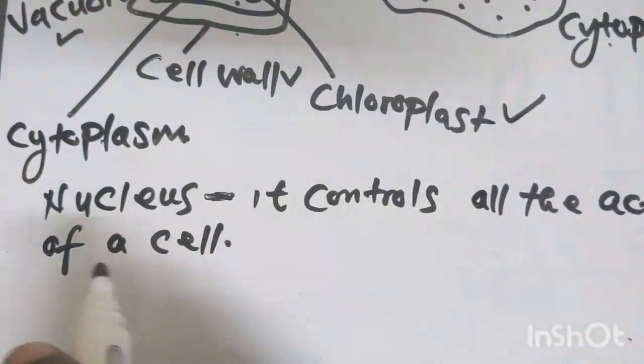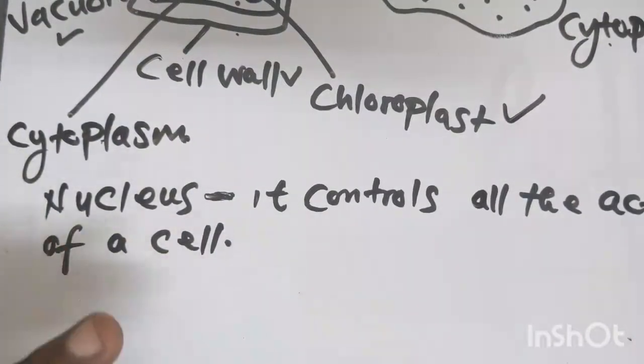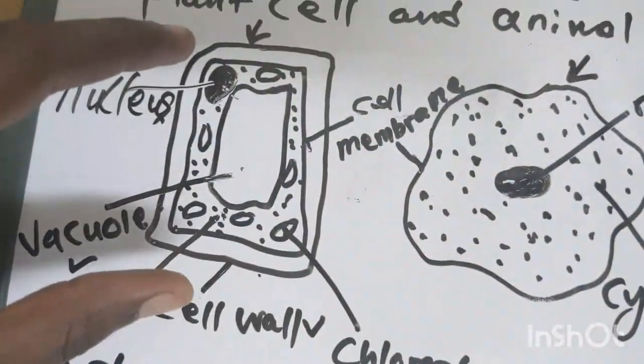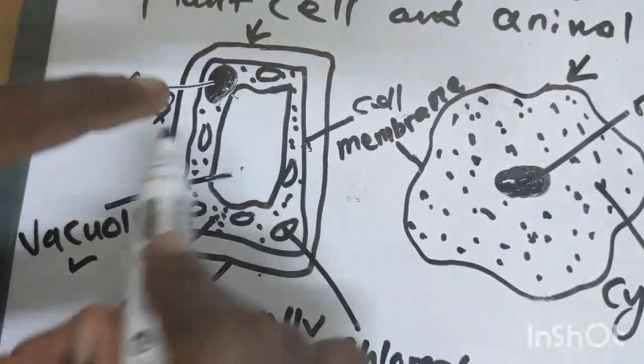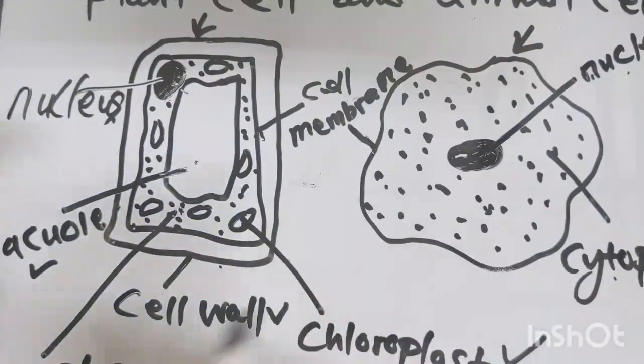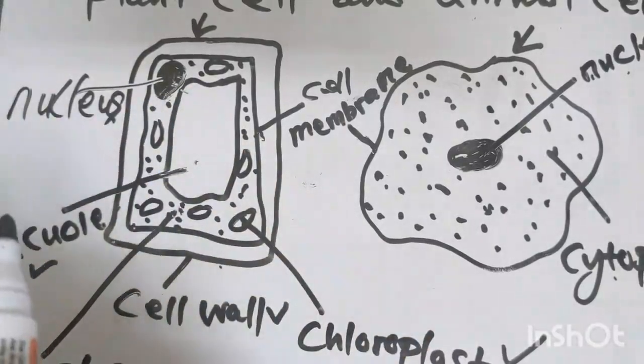The nucleus is the one that controls all the activities that happen in this whole cell.